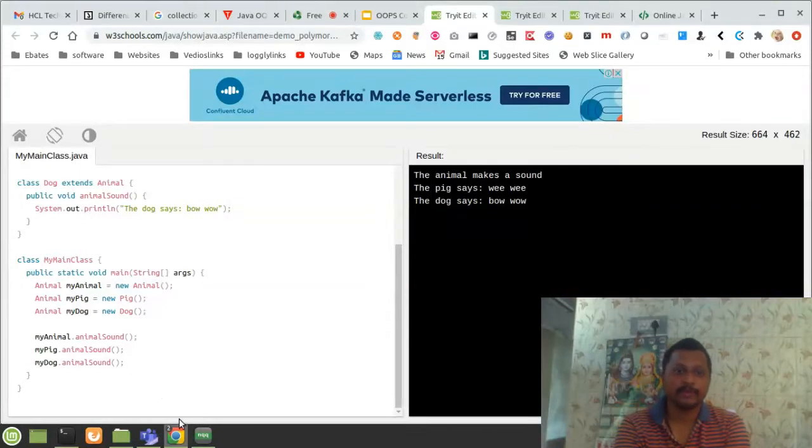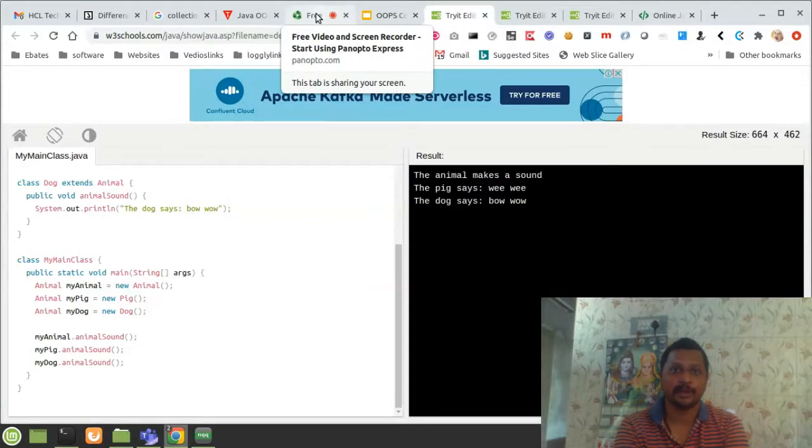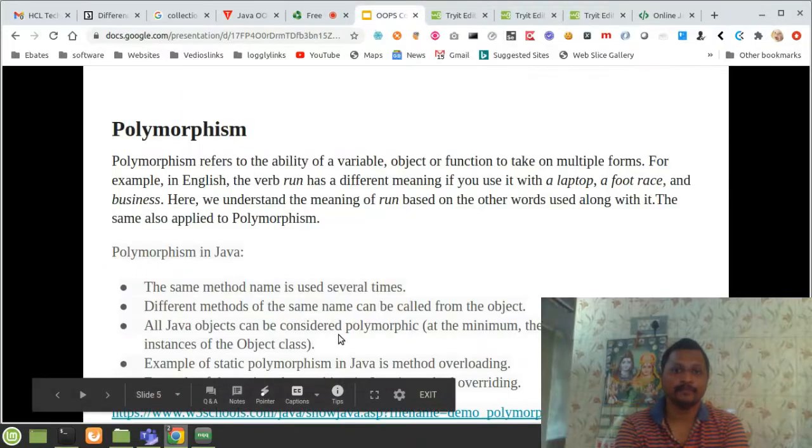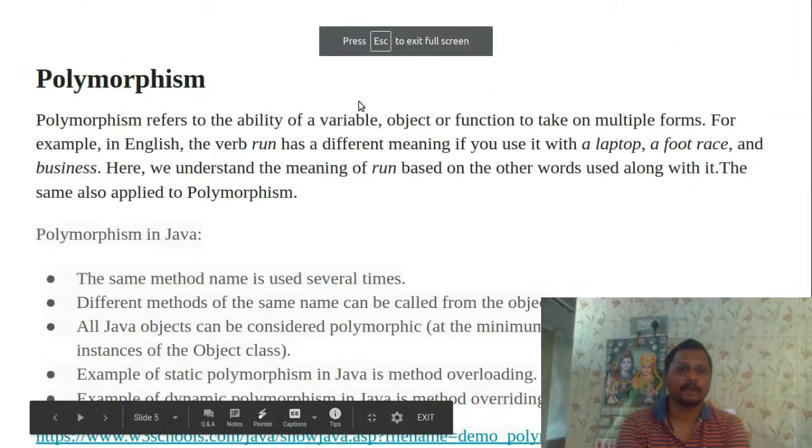And this is the polymorphism mechanism we are discussing, and it is a simple example you can understand here.